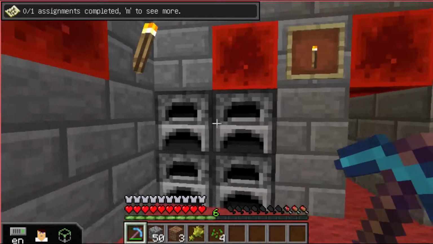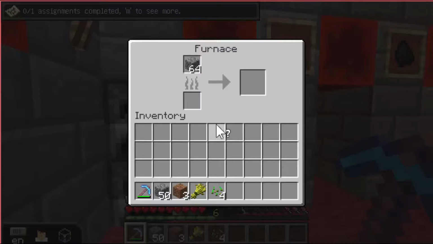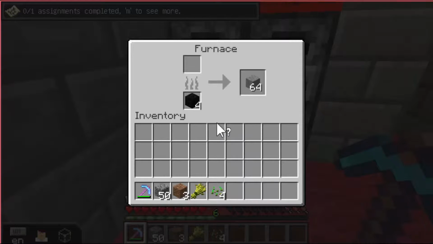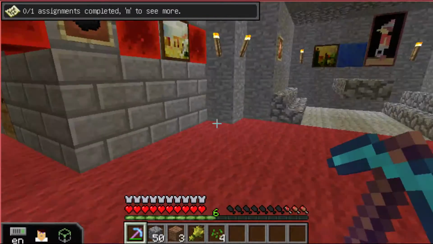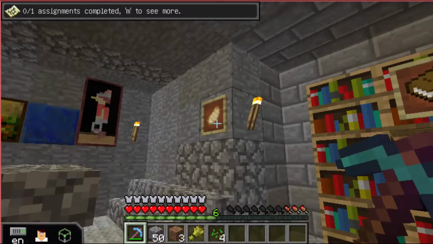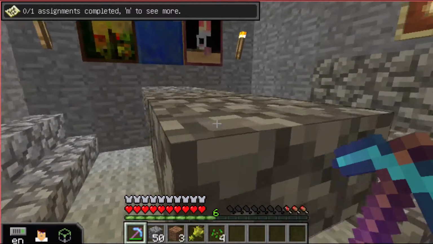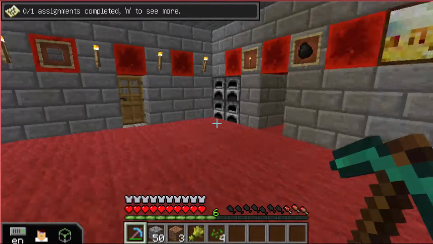Then we have our kitchen, quote-unquote kitchen, because of our two furnaces that we can create food. We can make cobblestone into stone. We can also make food, and right now my primary source is sheep. We also have our dining room table so that we can eat our sheep and our cows and our chickens.